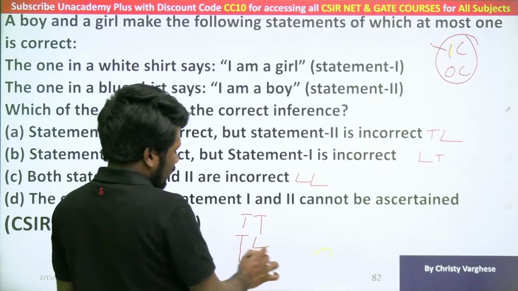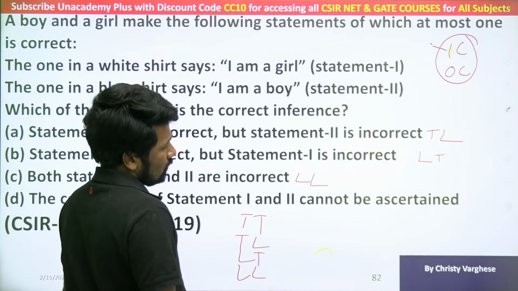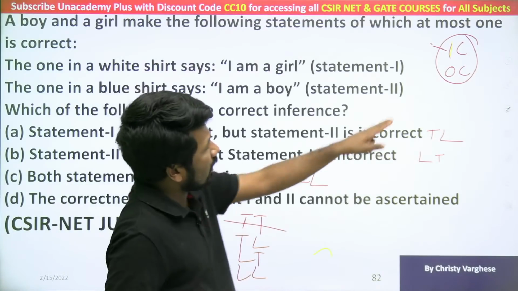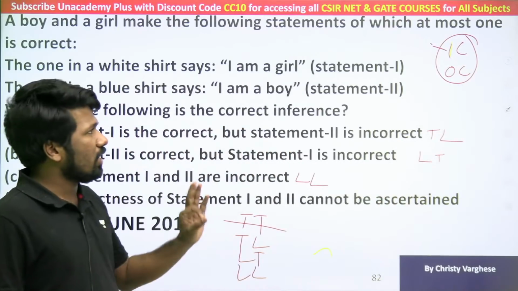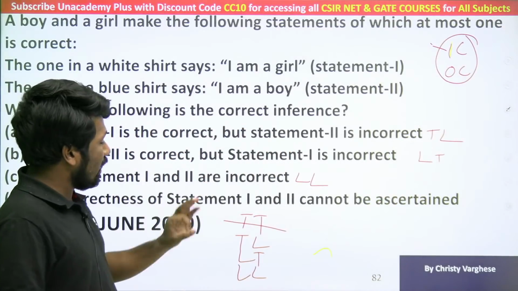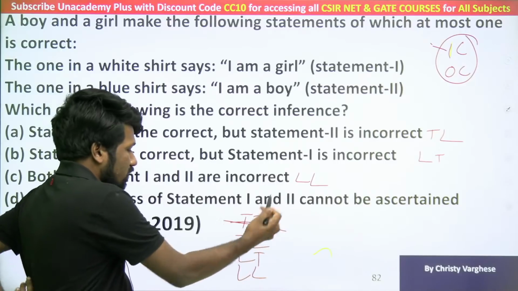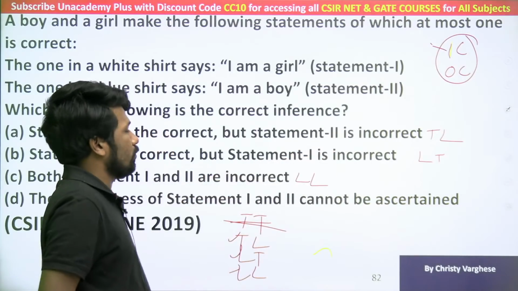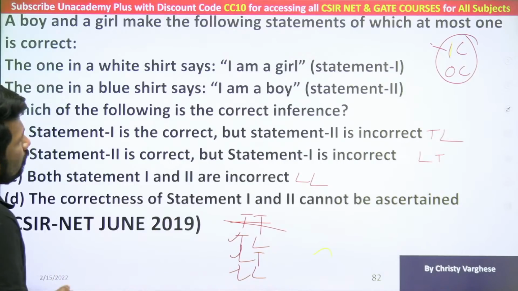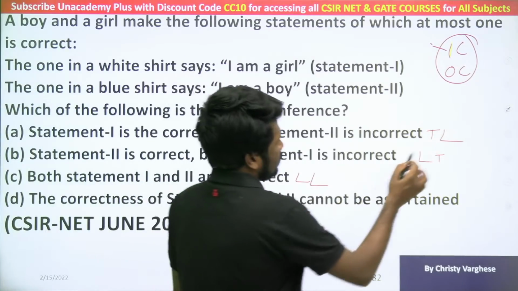But truth-truth is impossible, that is what the question says. At most 1, ज़्यादा से ज़्यादा एक truth ही हो सकता है, एक correct ही हो सकता है. So this is eliminated. So these 3 only are possible. Those are the 3 options also.